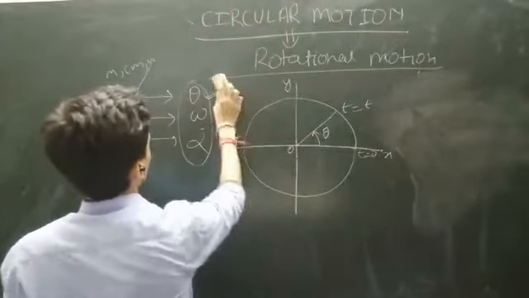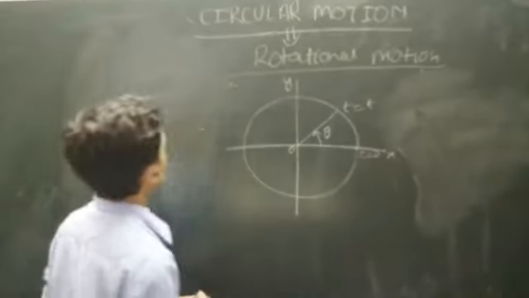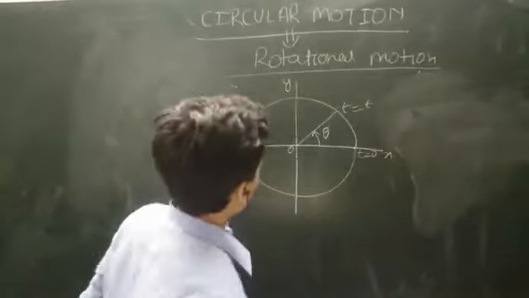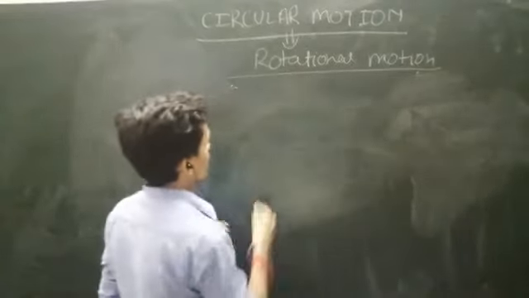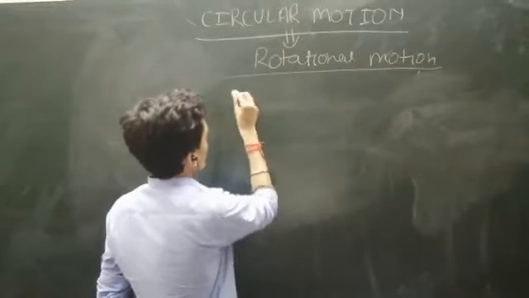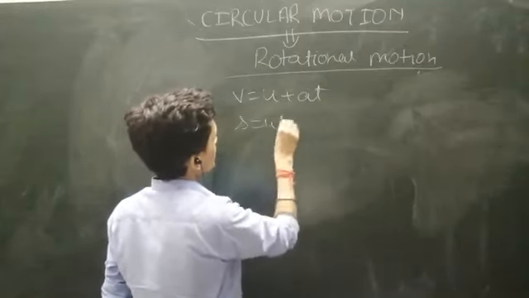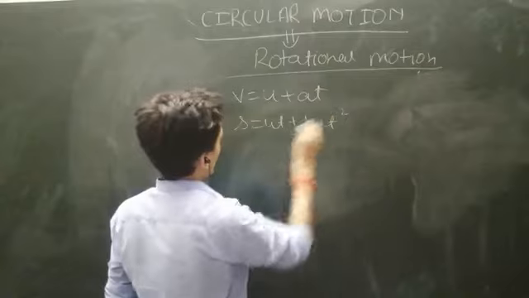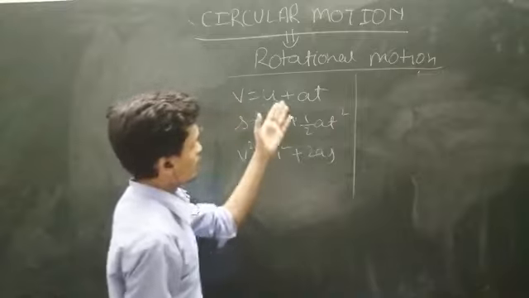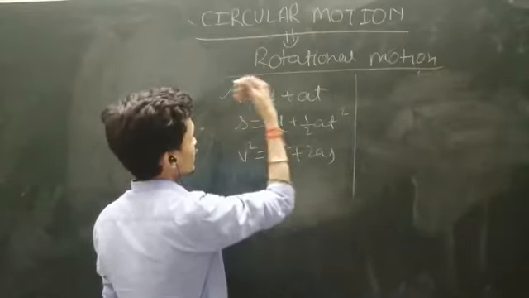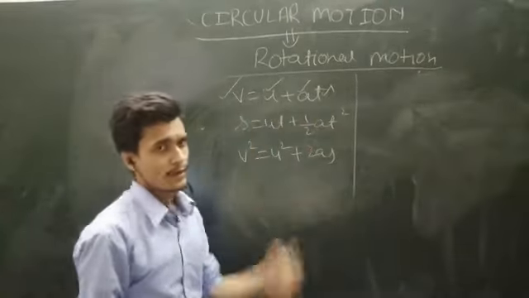Now see something. We also do some equations of motion, in linear motion and in circular motion. How are these related to each other? We all know in linear motion or rectilinear motion, v is equal to u plus at, s is equal to ut plus half at square, and v square is equal to u square plus 2as. V is the final velocity, u is the initial velocity, a is the acceleration, and t is the time taken from initial to final position.